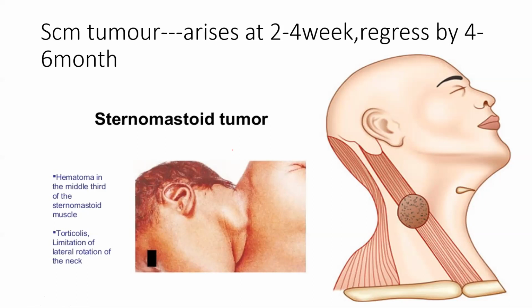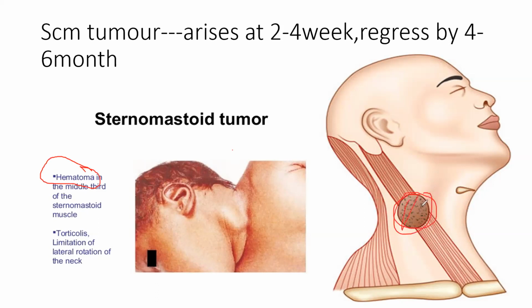Why do we call it a tumor? Because it's a swelling. But it's not a true tumor. It's a swelling that is still known as a sternomastoid tumor. So it is a swelling in the sternocleidomastoid in the first month. By the fourth year it will regress on its own. Sometimes they say it is a hematoma. Nobody knows the real cause, but somebody says it's a hematoma in the sternocleidomastoid, which arises in the first month.